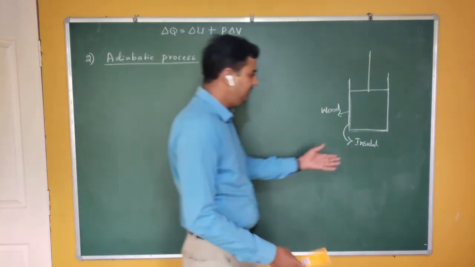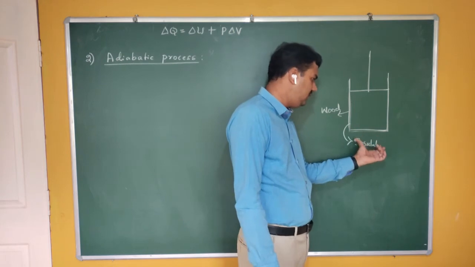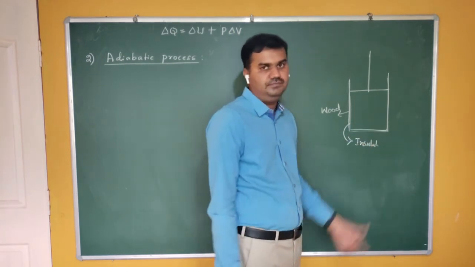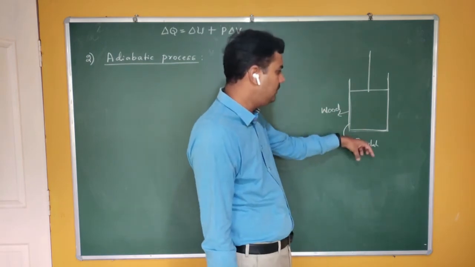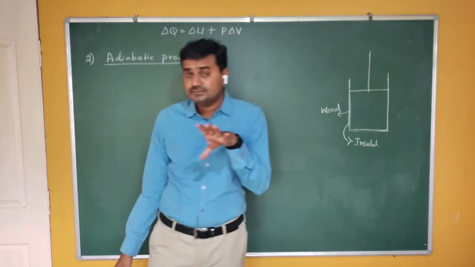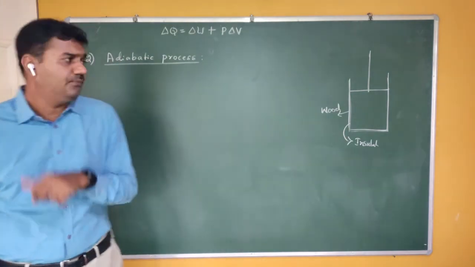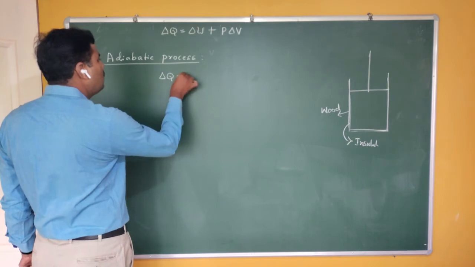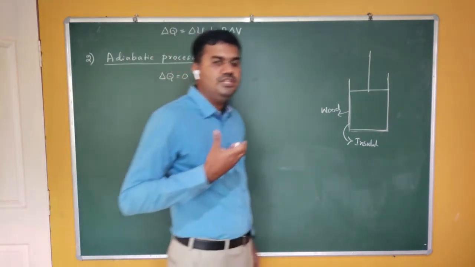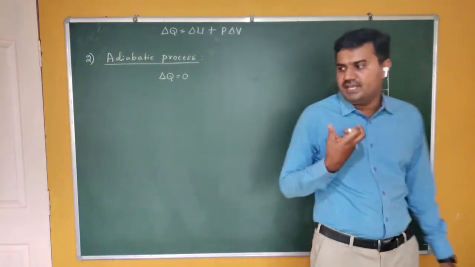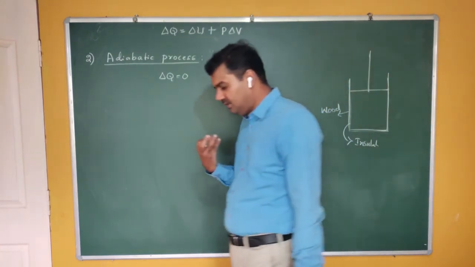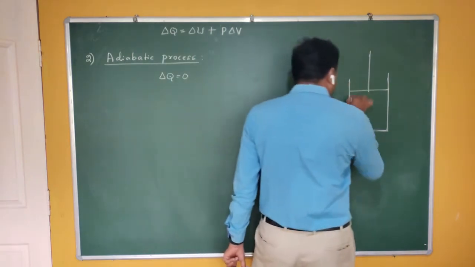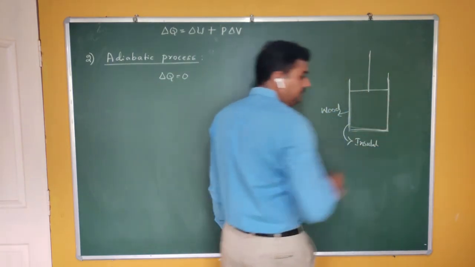Whatever heat energy is supplied to this container does not flow to the system, and heat energy is not flowing from the system to the surroundings. Therefore, in an adiabatic process, your delta Q itself is zero, because your walls are perfectly insulated.